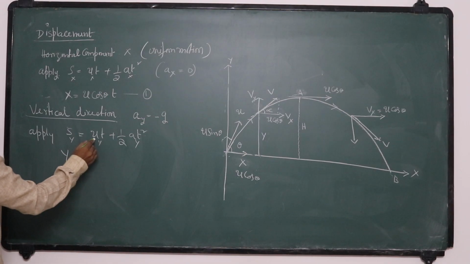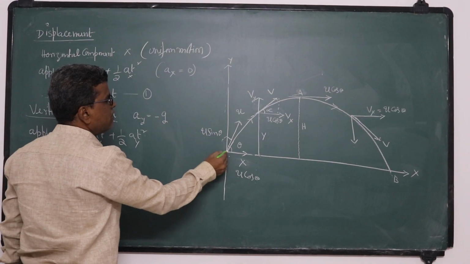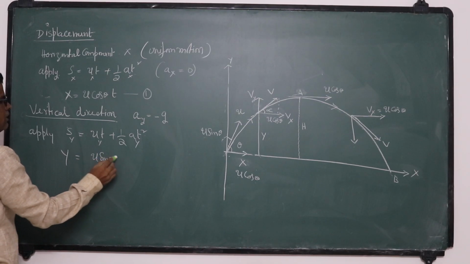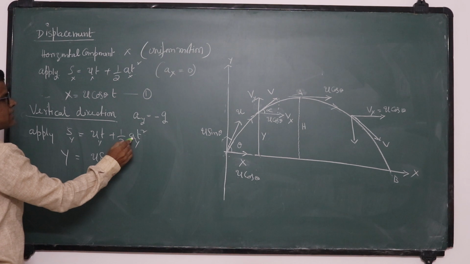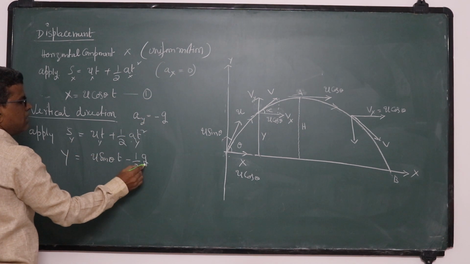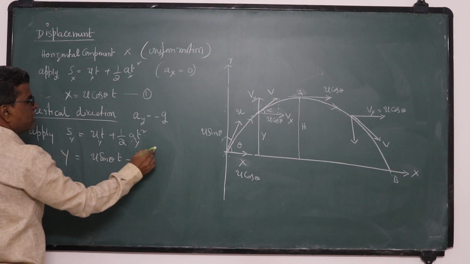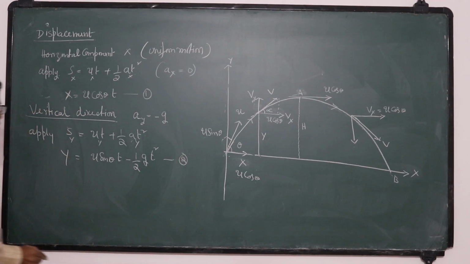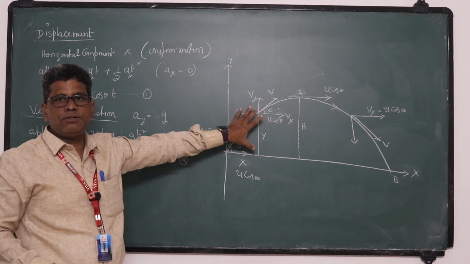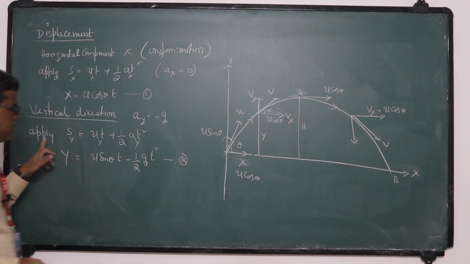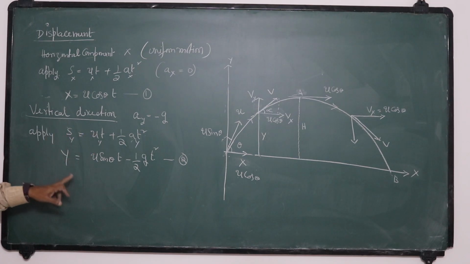And uy. What is uy? The initial velocity in the vertical direction, u sin theta. So y is u sin theta into t minus, acceleration becomes minus g, so it is minus half g t square. This is the vertical displacement, y. This is the procedure to calculate vertical displacement in problems. Simply I applied s is equal to ut plus half at square in the vertical direction.